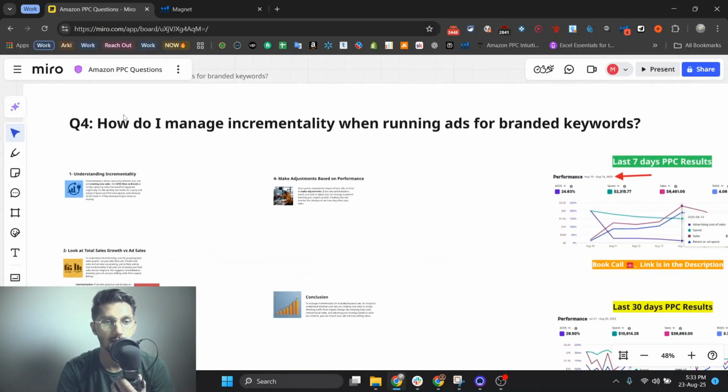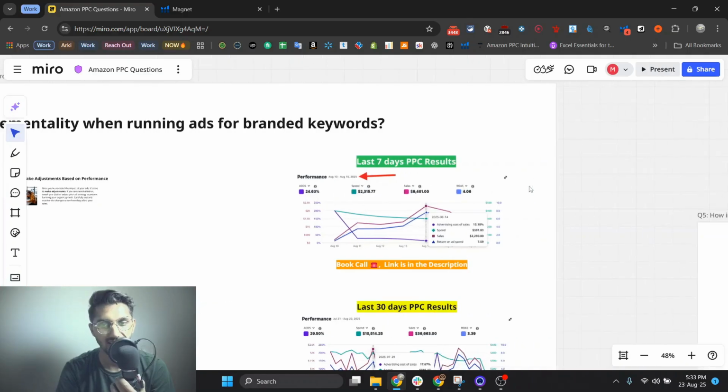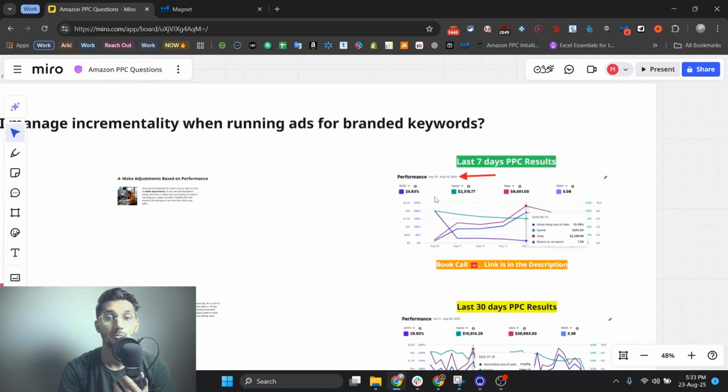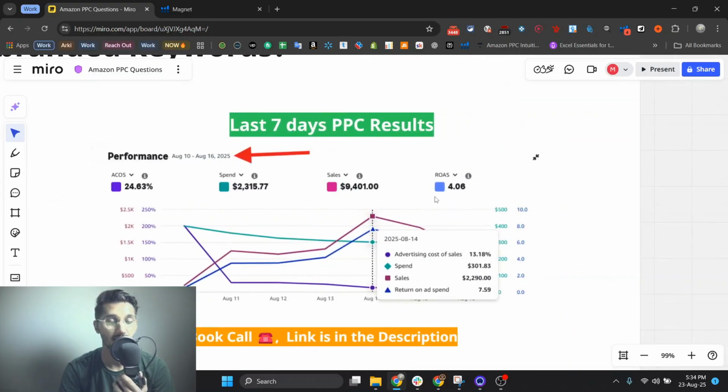Today I'm gonna answer the question: how do I manage incrementality when running ads for branded keywords? So you might be wondering who is this brown kid talking about these PPC terms.